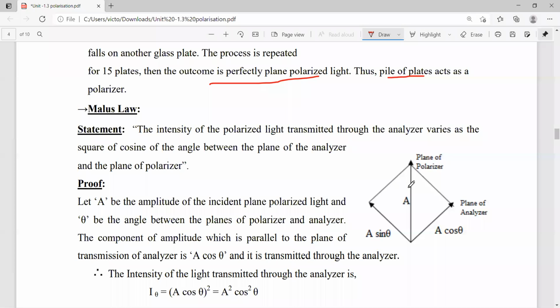That is, the intensity of the polarized light transmitted through the analyzer varies as the square of the cosine of the angle between the plane of the analyzer and the plane of the polarizer.